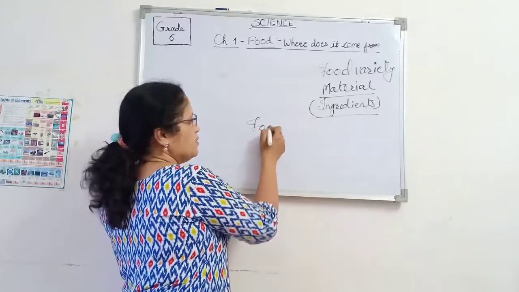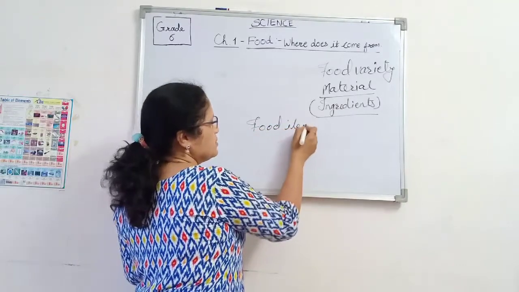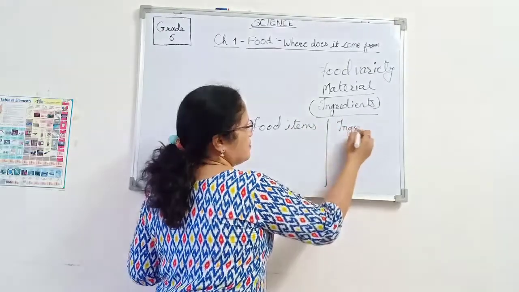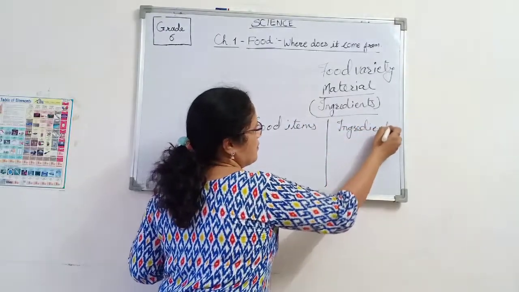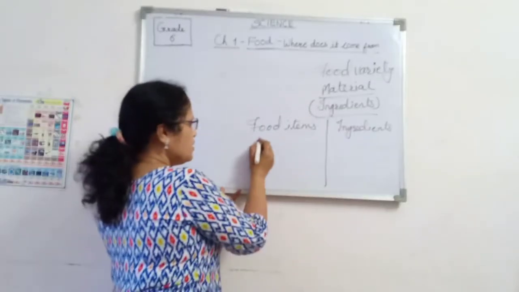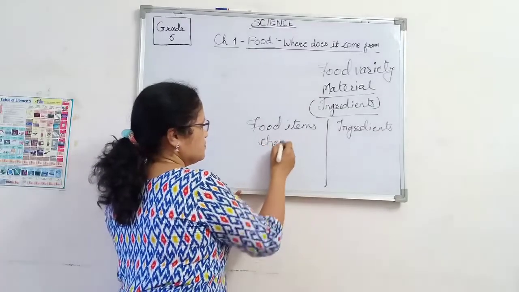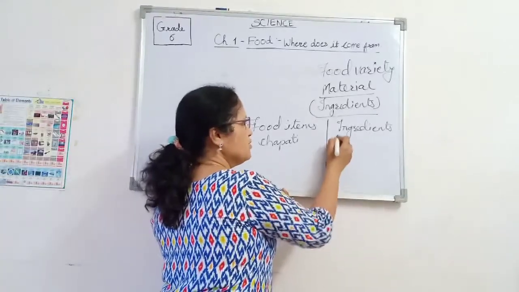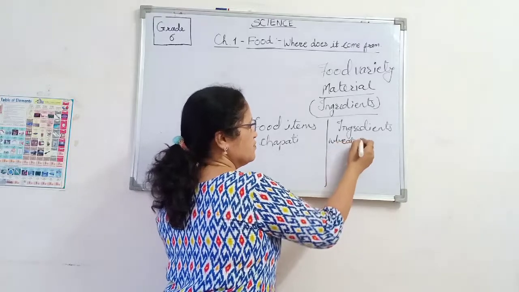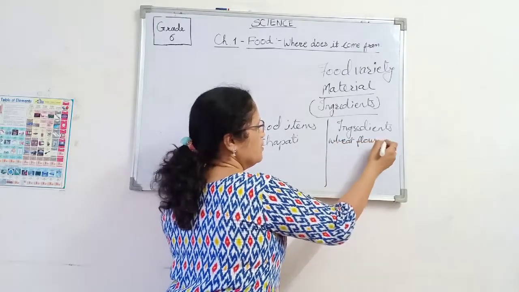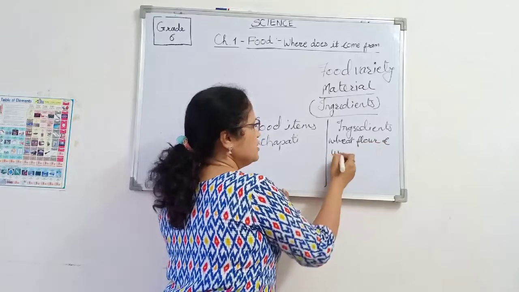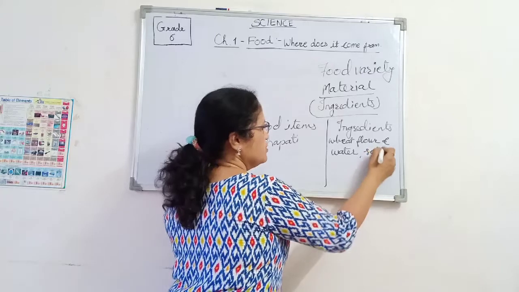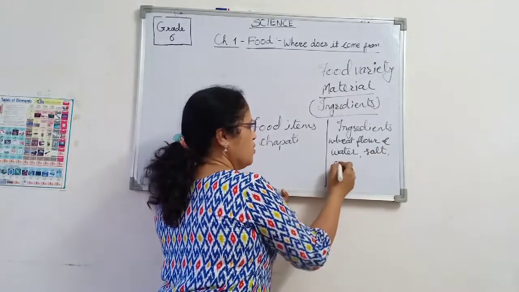For example, food items and ingredients. Here, chapati. Chapati contains the ingredients wheat flour, water, salt, oil.